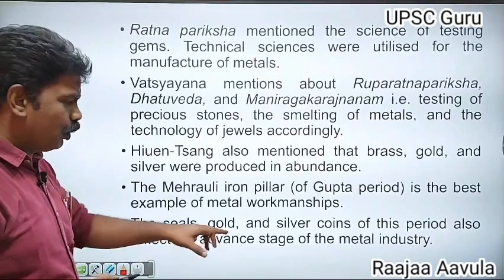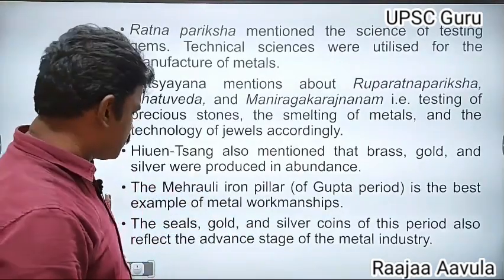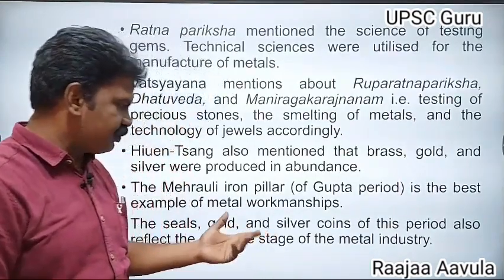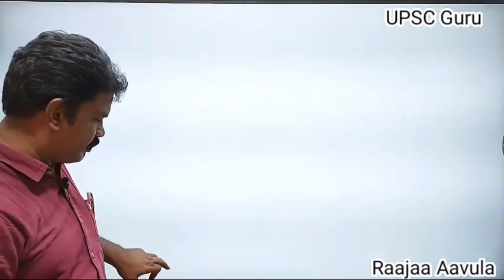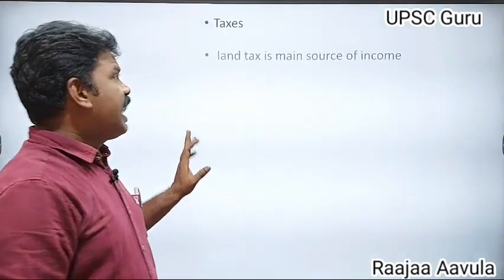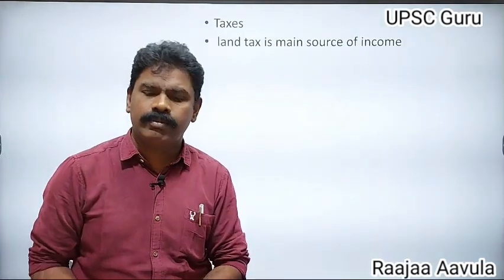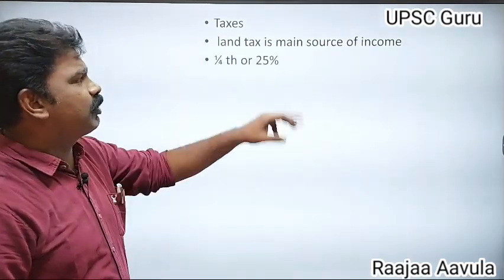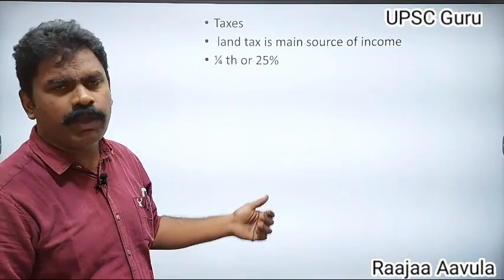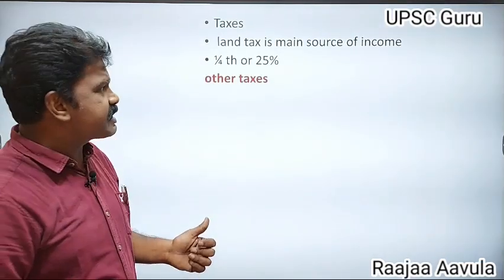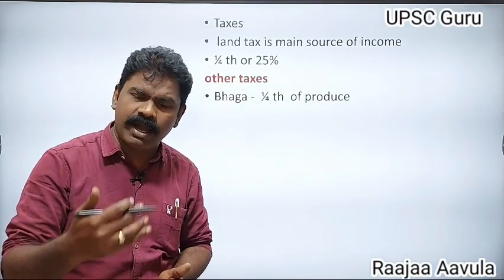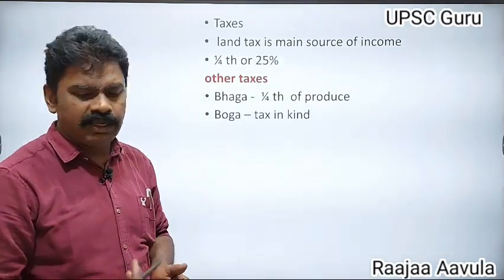The seals, gold and silver coins of this period also reflect the advancement of the metal industry of that period. Coming to the taxes, land tax was the main source of income to the state. Land tax was always one fourth, that is 25%. Among the other taxes, Bhaga was 1/6 of the produce.